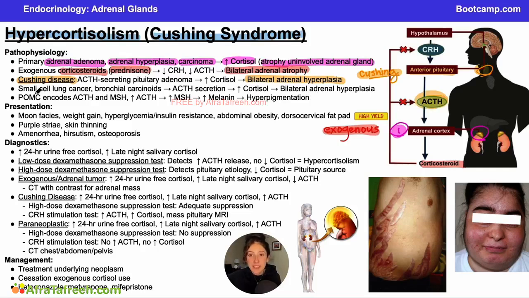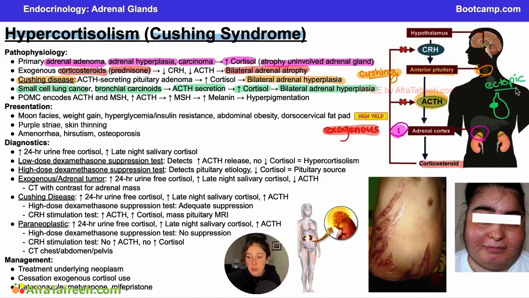And then while Cushing's disease is a secretion of ACTH from the anterior pituitary, you can also get ACTH from other sources. So small cell lung cancer, bronchial carcinoids, several other tumors can also secrete ACTH, and they can create this paraneoplastic syndrome that looks exactly like Cushing's syndrome, wherein the ACTH that they are secreting is going to lead to elevated cortisol and that bilateral adrenal hyperplasia as well, because we have too much ACTH.